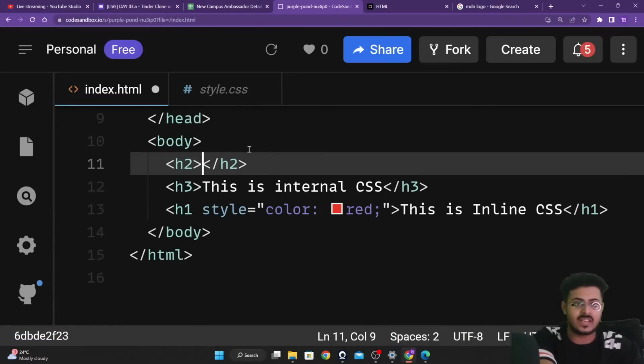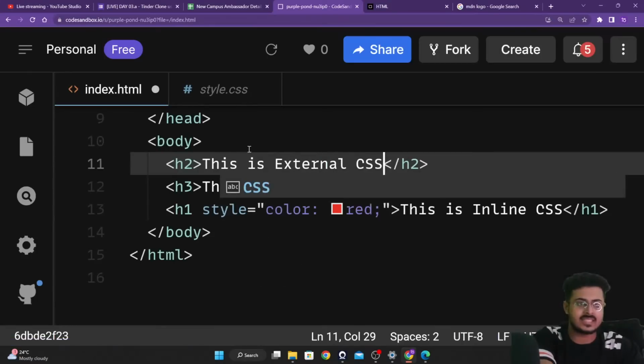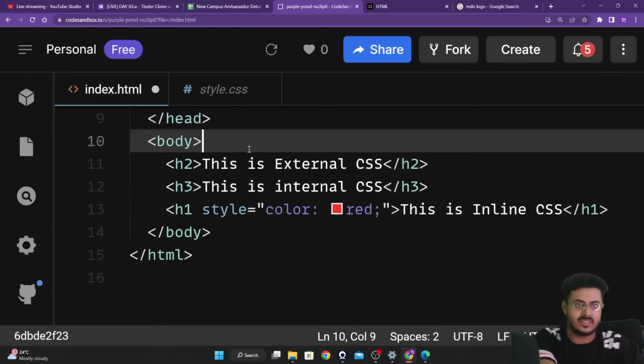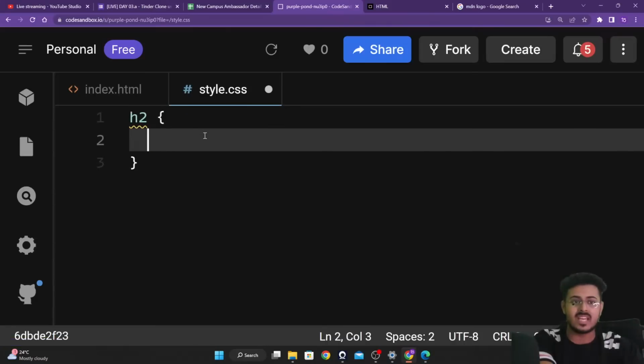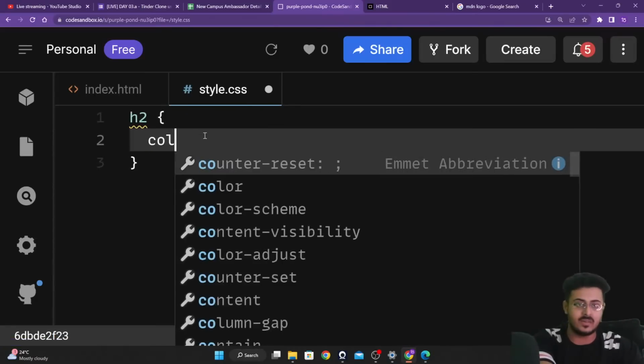Okay, inside of this, we'll write it. This is external CSS, and we'll be saving it. We're going to our style.css. We'll be selecting the h2 element, guys. And from that, we are going to change the color.